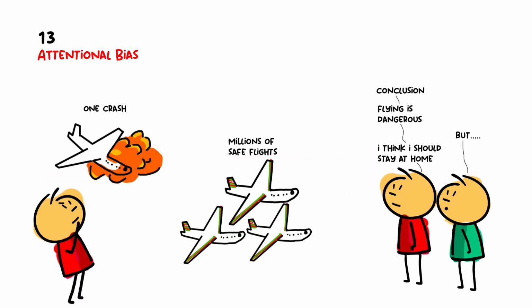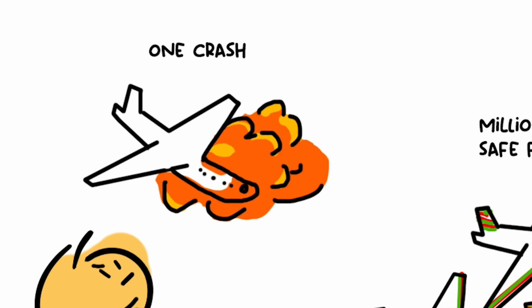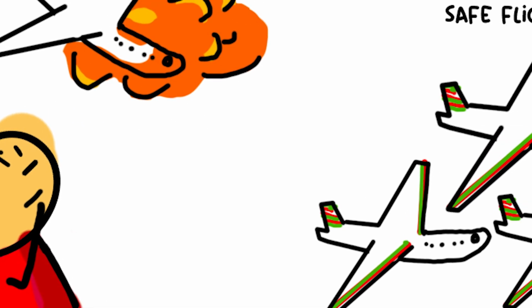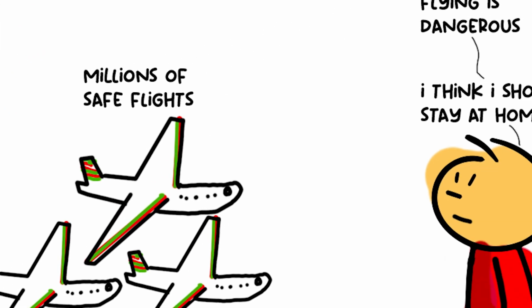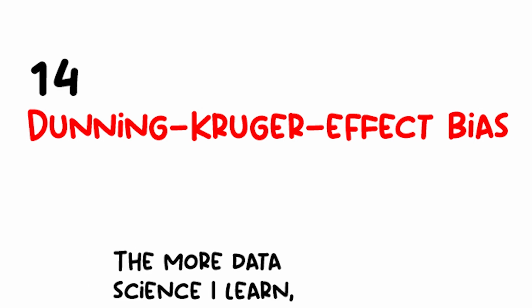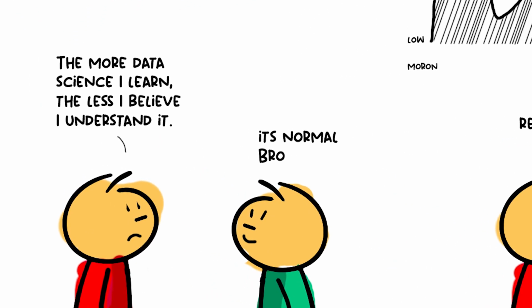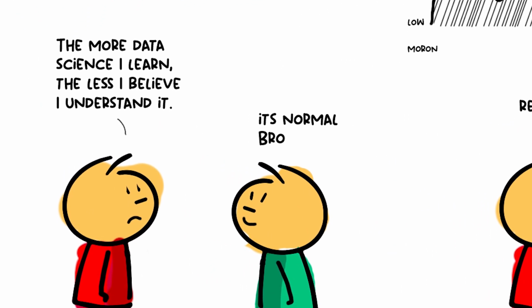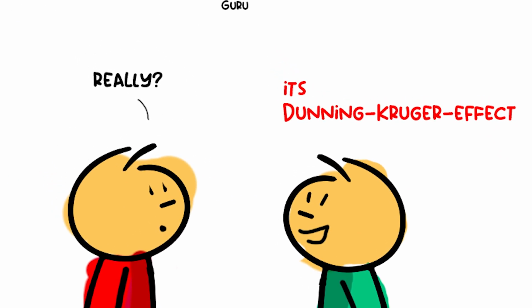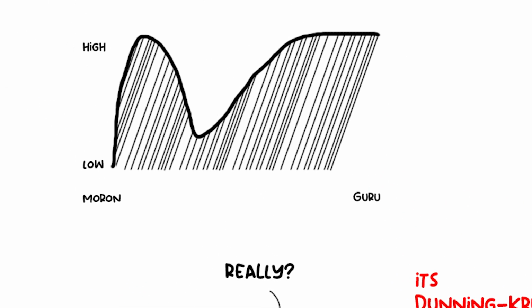Attentional bias. Attentional bias refers to the tendency for individuals to pay more attention to certain types of information or stimuli while ignoring or minimizing others, often due to personal preferences, fears, or biases. Dunning-Kruger effect. This bias is a cognitive bias in which people with low knowledge, experience, or skills tend to overestimate their own ability, and people with high knowledge, experience, or skill tend to underestimate their own ability.